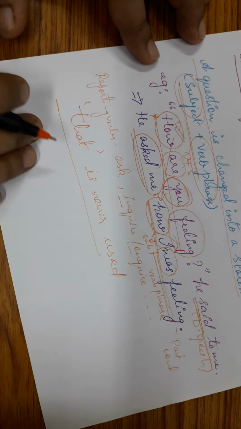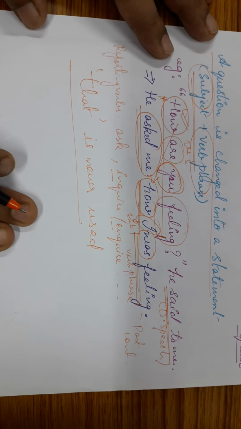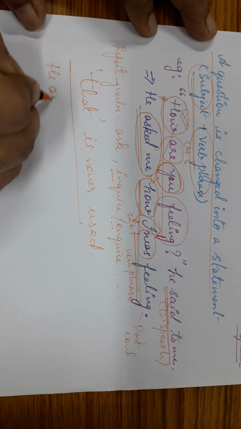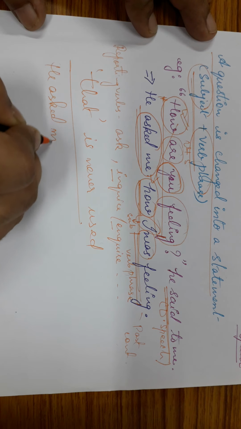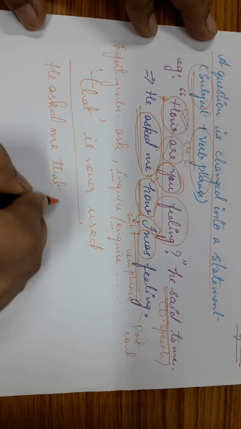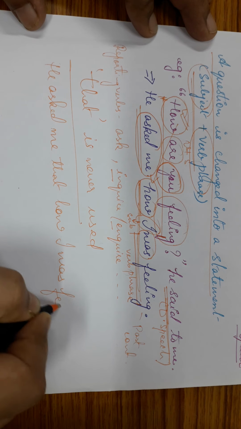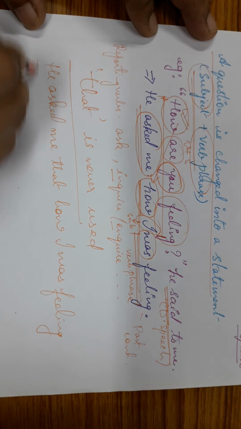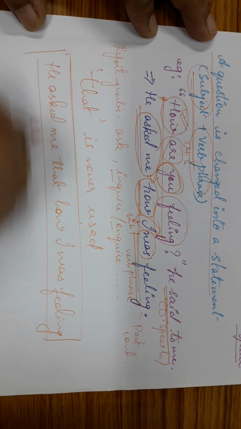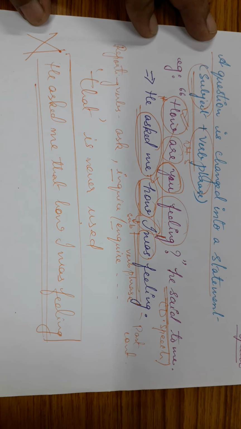So if you write the sentence in this way, "he asked me that how I was feeling", now this entire sentence becomes wrong because "that" is never used. This is an exception.